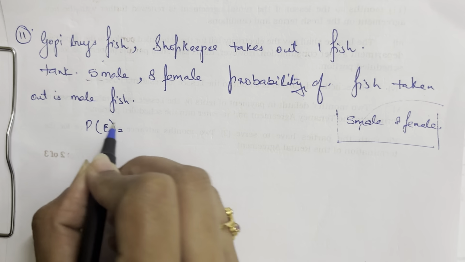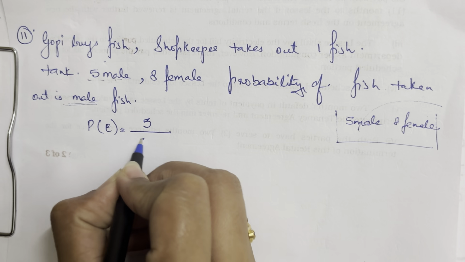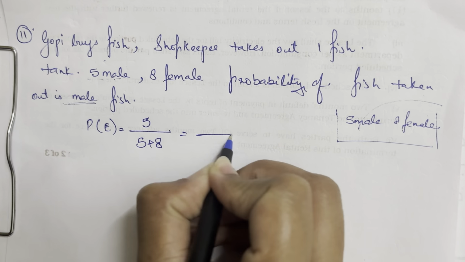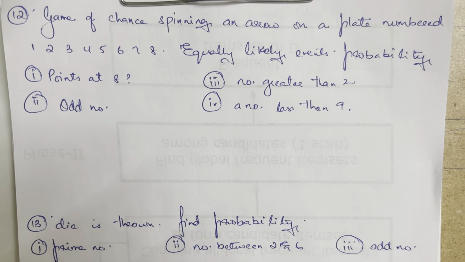The probability of the event is we are looking for male fishes. So it is going to be 5 upon the total number of fishes, which is 5 plus 8. So it becomes 5 upon 13 would be the answer for this one. Okay, moving ahead with the next question.